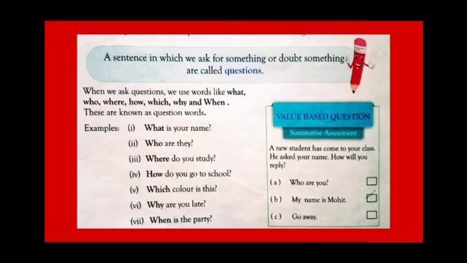Example number 2. Who are they? Example number 3. Where do you study? Example number 4. How do you go to school? Example number 5. Which color is this? Example number 6. Why are you late? Example number 7. When is the party?